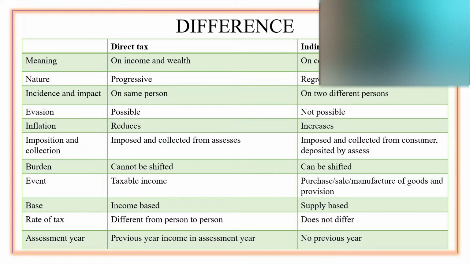Next, let's move on to the other differences that we have between direct tax and indirect tax. So the first difference that we're going to see is the difference in meaning. What is the meaning of direct tax and the meaning of indirect tax? The direct tax is charged on the income or wealth of an individual. So I work as an employee and I generate income. And if my income is chargeable under tax, then that tax is called income tax, which is direct tax.